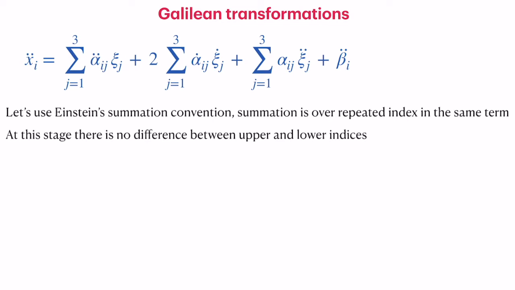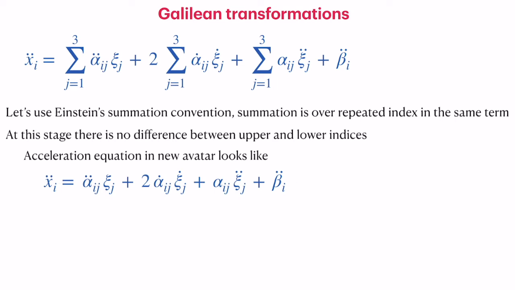In general there is, but currently we are using a simple system. We will differentiate them as we go along. Currently in the Cartesian coordinate system we are not distinguishing the upper and lower indices. Now acceleration in this new avatar, after using Einstein summation convention, looks like this.